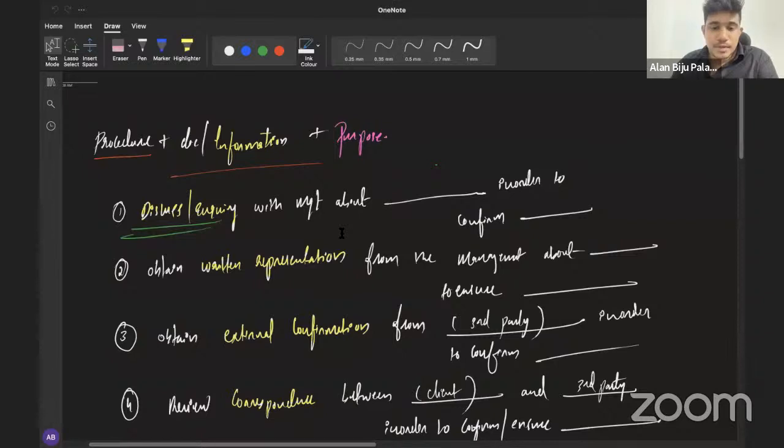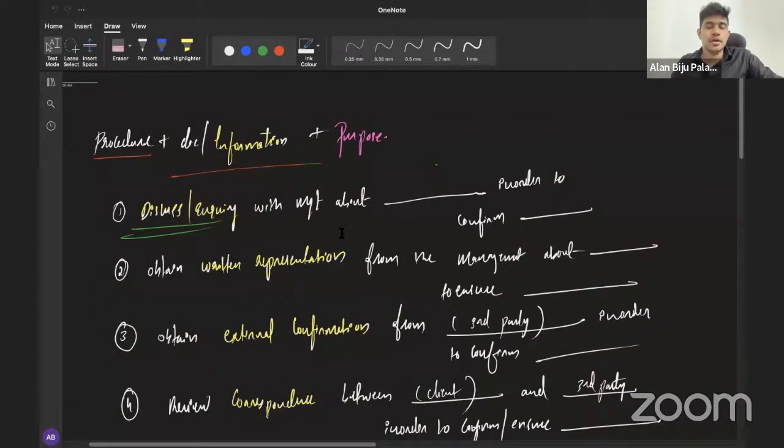Okay, sir. Then, same as inquiry, we also have written representation. Written representations are the confirmations provided by the management. Instead of stating something orally, they will give us a written report. That is called written representation. So, instead of inquiring with the management, you can use the point of written representation.